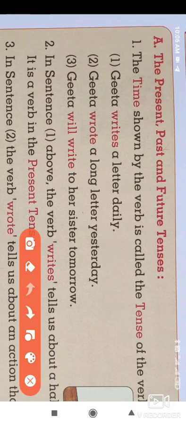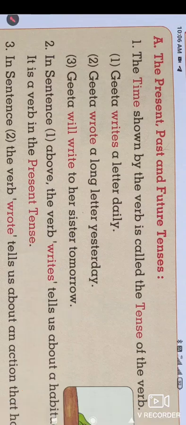In the second sentence, yesterday means the things already happened, so it shows the past tense. And the third sentence belongs to future tense because it shows that the things are not yet done but will happen the next day. So here we come to understand the three main tenses, that is present tense, past tense, and future tense.